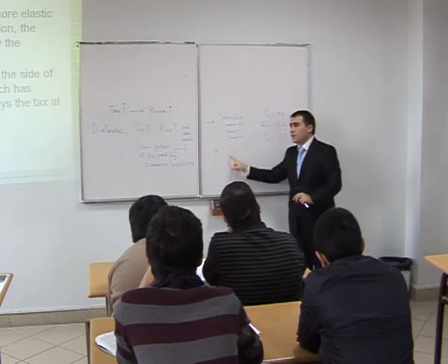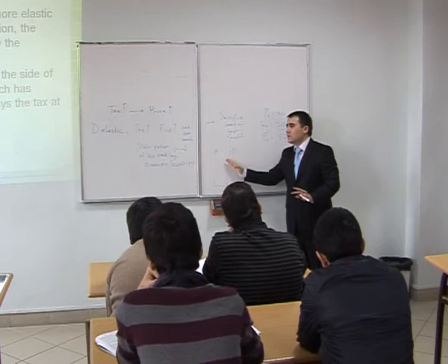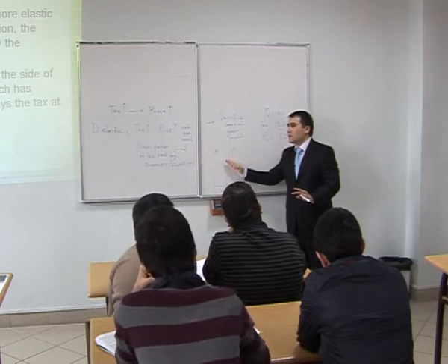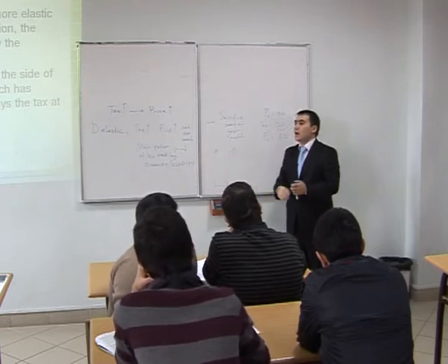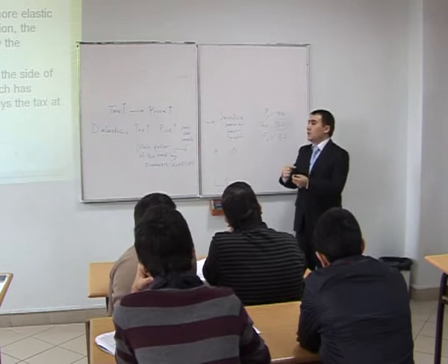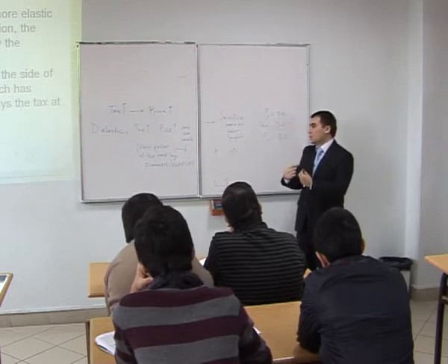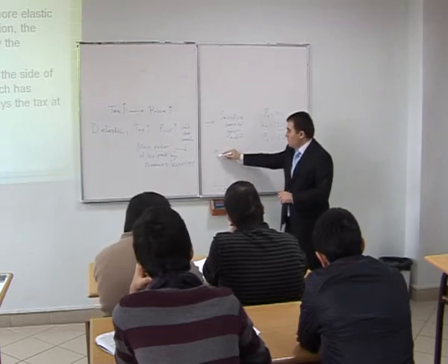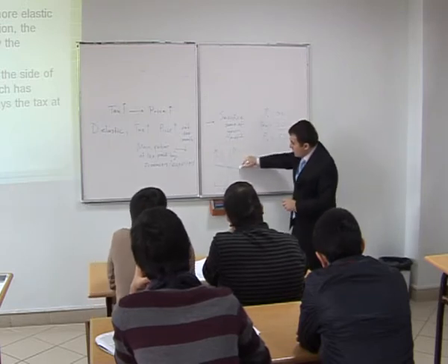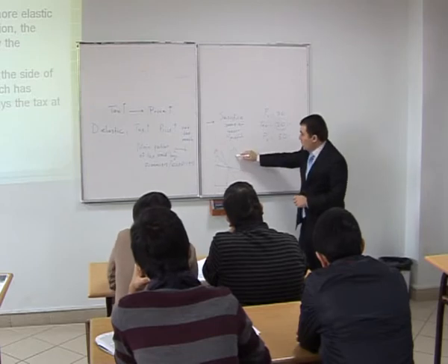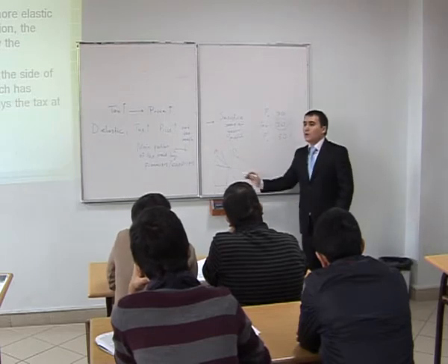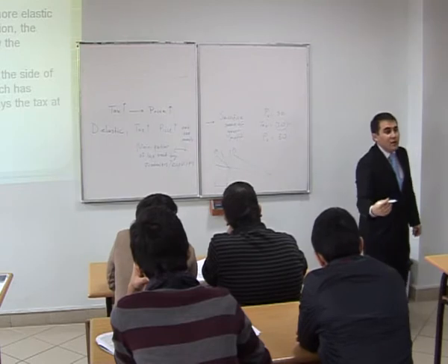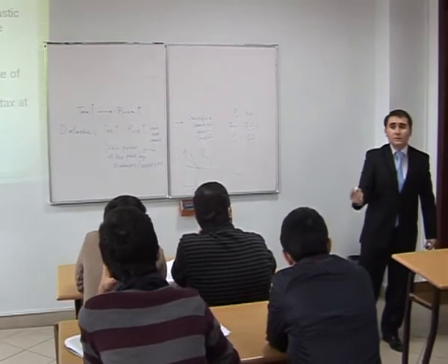Demand is perfectly inelastic. As demand gets elastic, producers will start to pay some portion of the tax. For example, they will pay a little, and when it's very elastic, then the main portion of the tax will be paid by the producers.